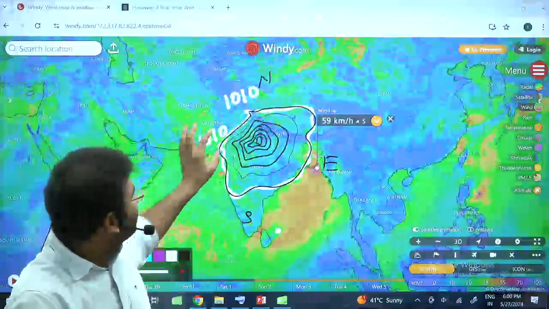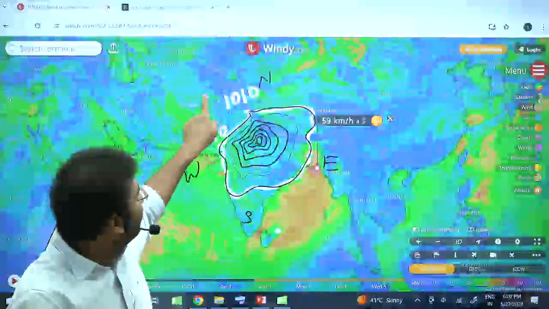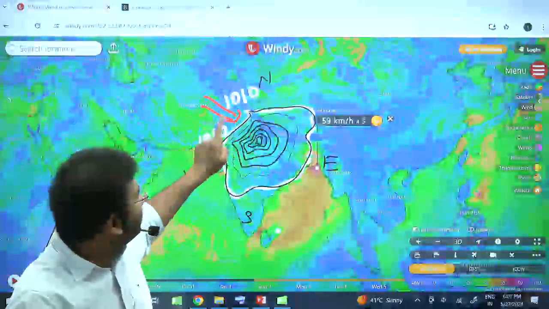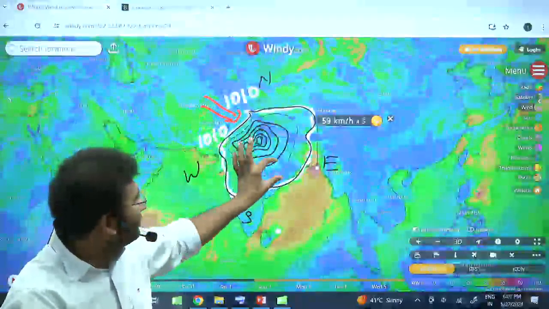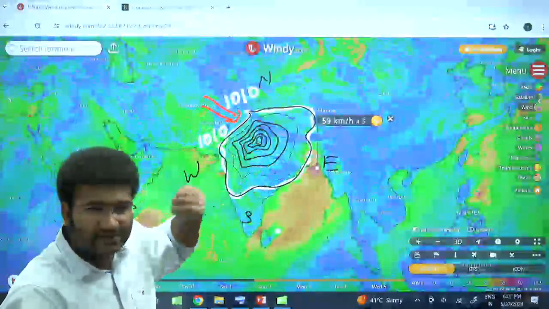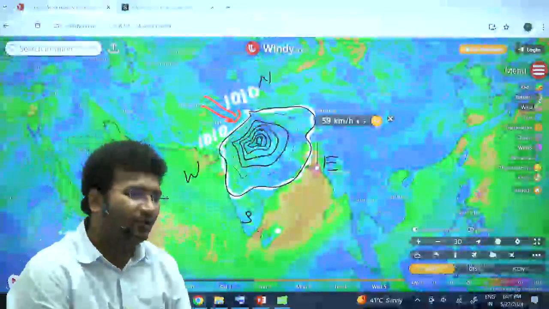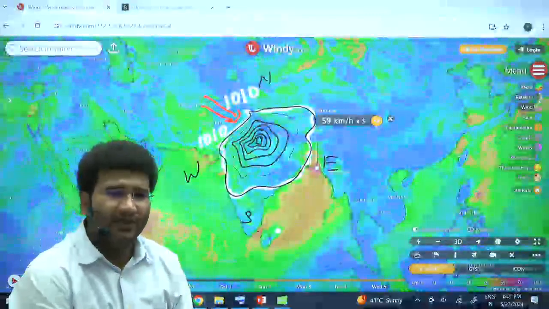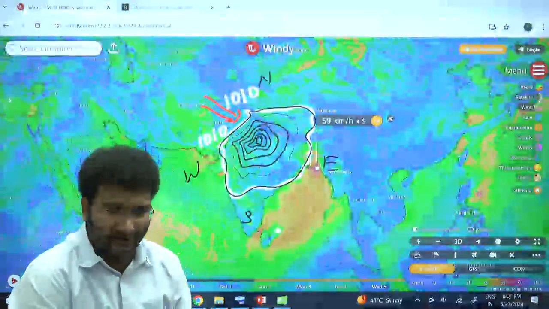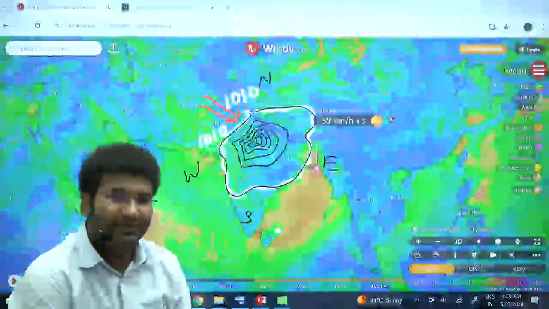Between north and west, this is the direction in which the isobars are closely present, and here the distance between isobars is wider. So some time back UPSC asked a question. Statement 1: when the isobars are closely located, the wind speeds are higher.